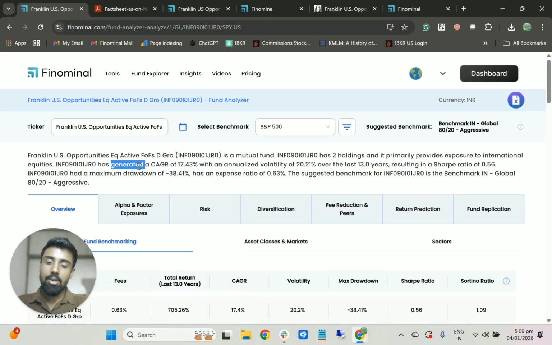So I want to dive deeper into the fund it's holding. Because a fund of fund cannot give you much insight, because you're just holding another fund. So to analyze the fund in depth, you have to look into the fund that the fund of fund itself is holding.